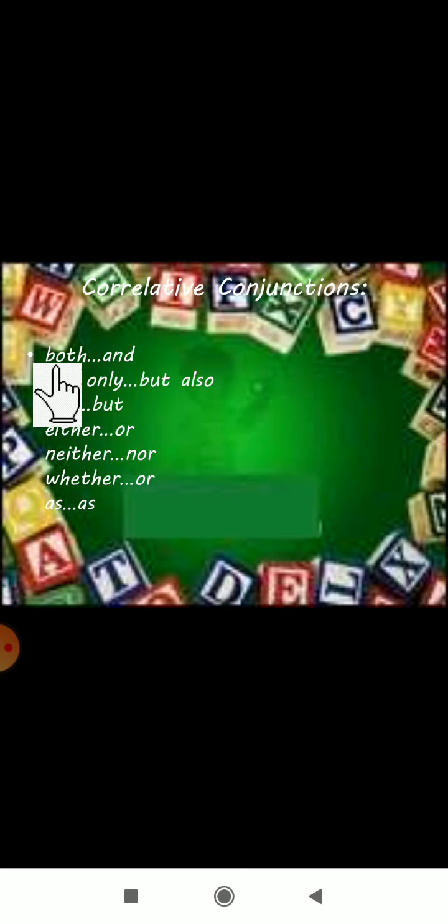Suppose two nouns are there, they are connected together, so we call it correlative, because both are used together. Here are examples of correlative conjunctions: both and, not only but also, not but, either or, neither nor, whether or. In one sentence we use both of these correctly. So these are called correlative conjunctions.